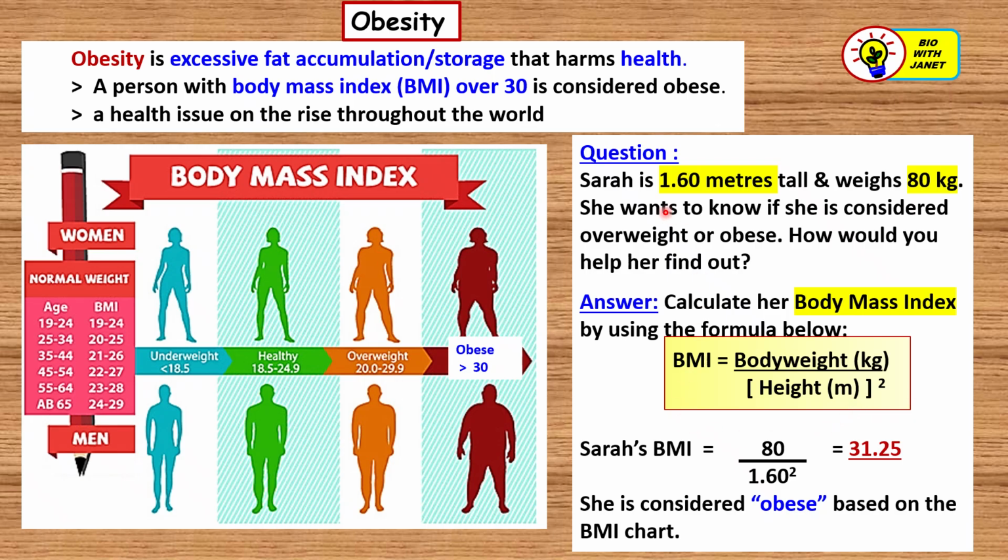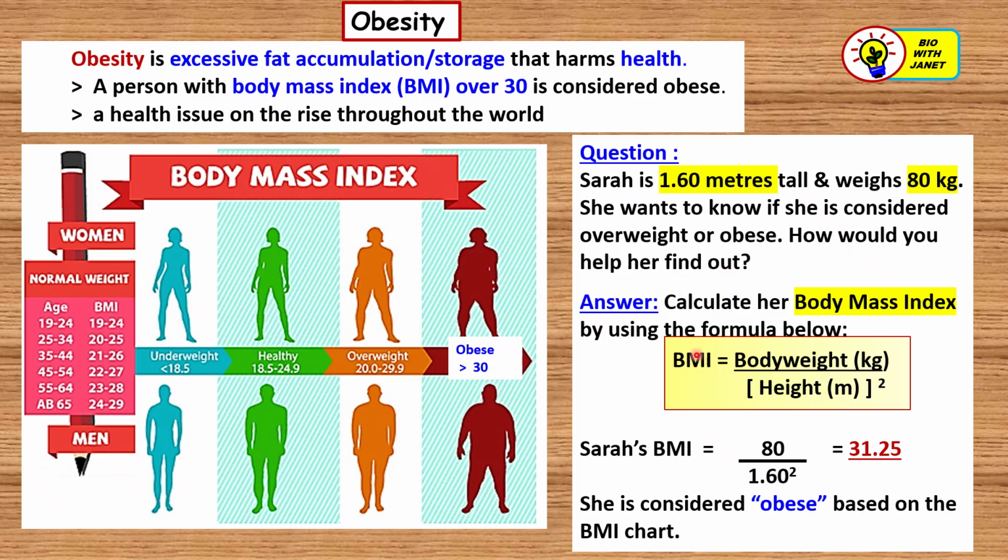For example, let's look at this question. Sarah is 1.60 meters tall and weighs 80 kilograms. She wants to know if she is considered overweight or obese. Overweight is still not obese. Obese is when the BMI is above or equal to 30. So how would you help her find out?